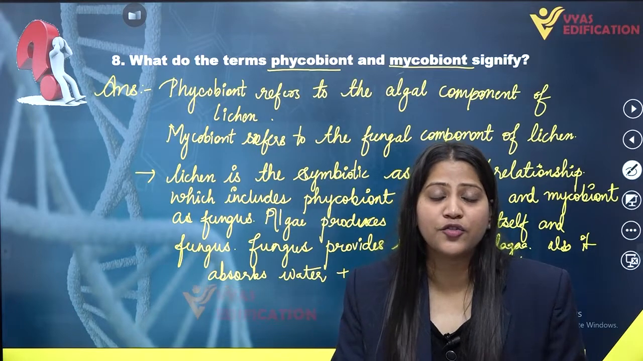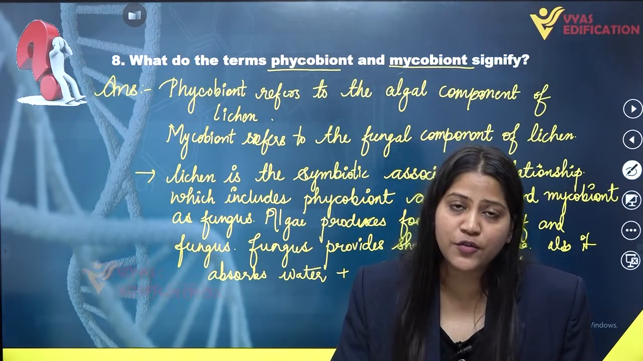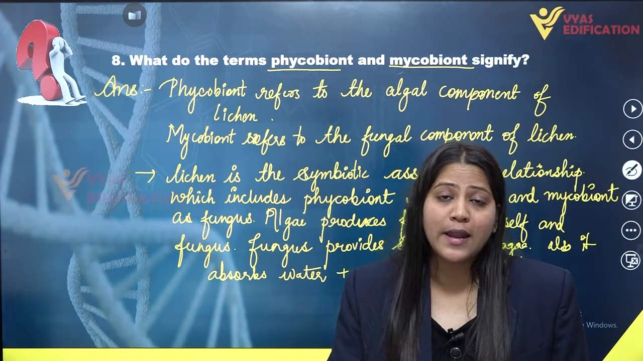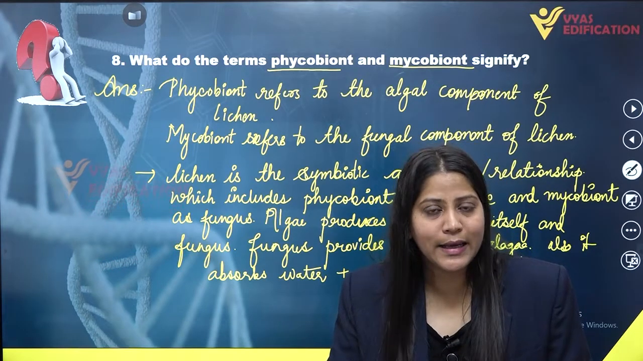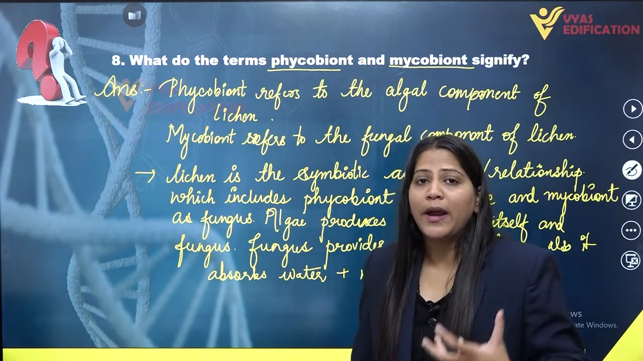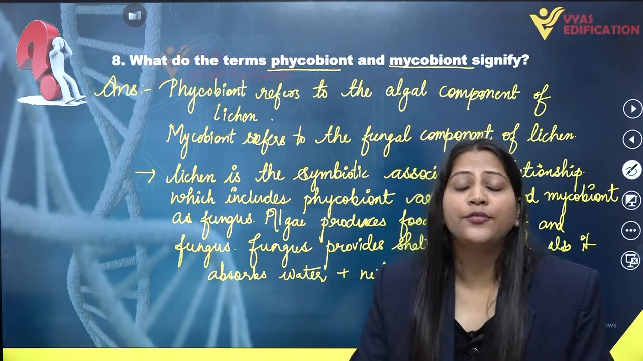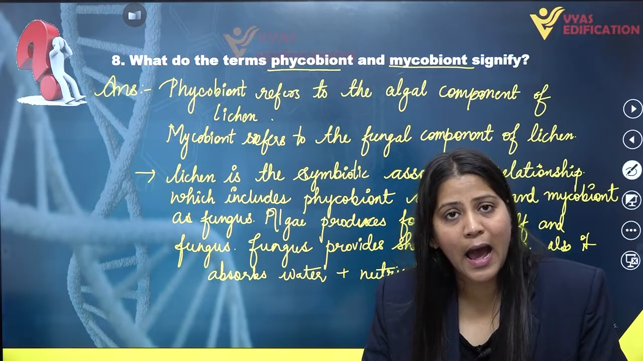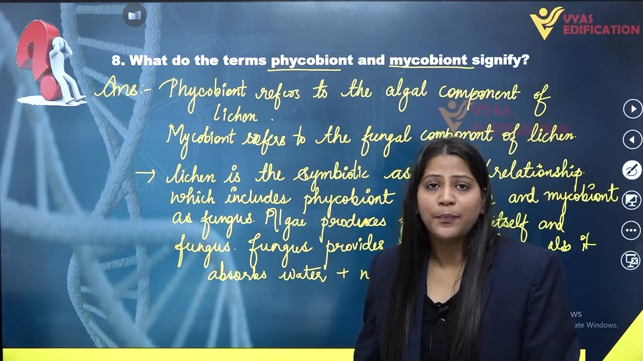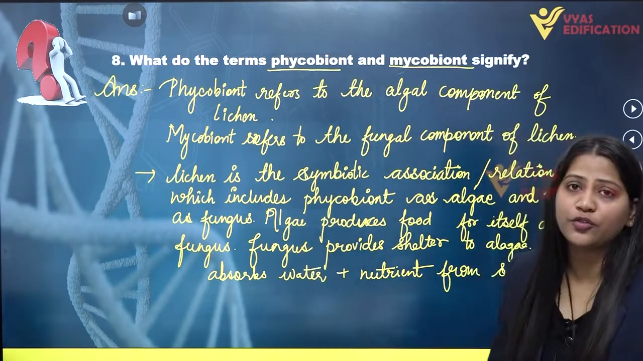This kind of relationship is a beneficial relationship in which both the components, both the organisms, fungus as well as algae, are benefited by each other. Algae is providing food to the fungus, and fungus is providing shelter and nutrients and water from soil to the algae. So this is the complete answer of question number 8.